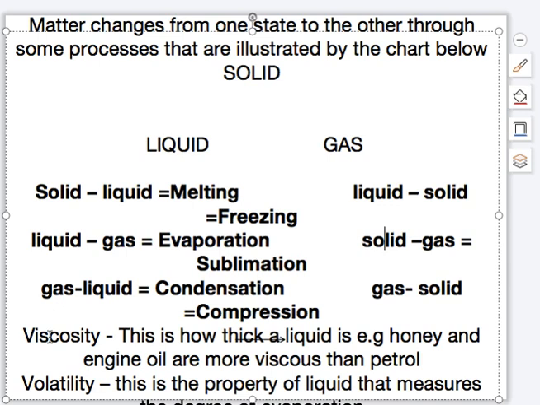Also, gas can change to liquid. You call that process condensation. For example, if you are boiling water and you cover that container with a lid, when that water reaches boiling point, remove the lid. You will see that water begins to drop. That's the water vapor that changes to liquid during the process of condensation.